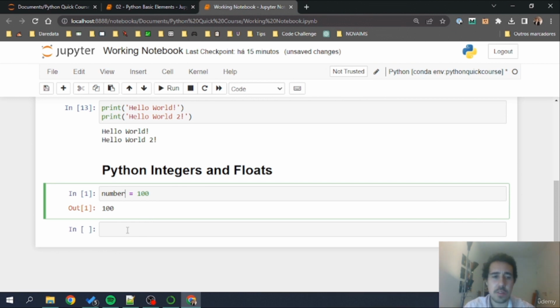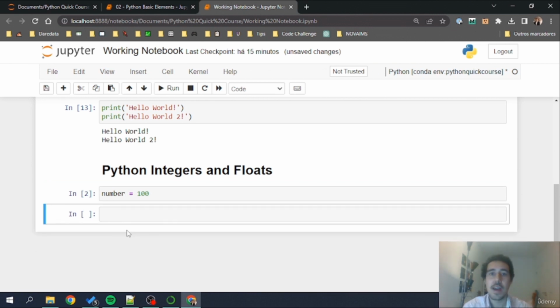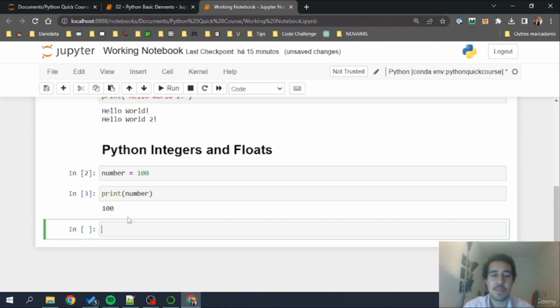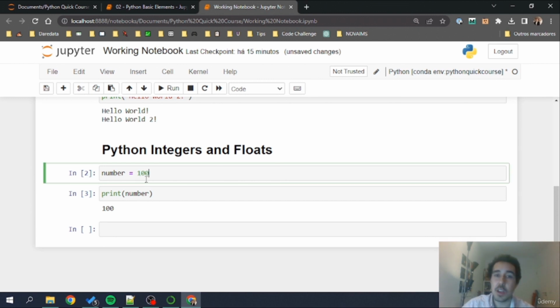Now let me run this: number is equal to 100. I've just assigned the number 100 to the variable number. Now something interesting, I can go here and I can do print number. Can you guess what this will give me? Let's see. Exactly, the value 100. Very cool. We've just assigned a specific number, in this case the number 100, to a variable number.